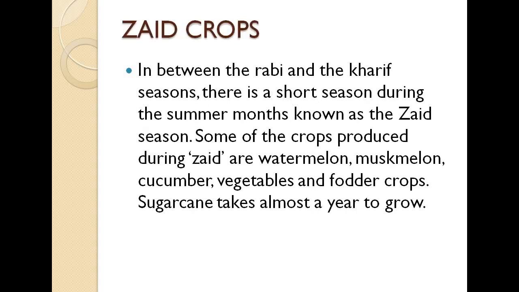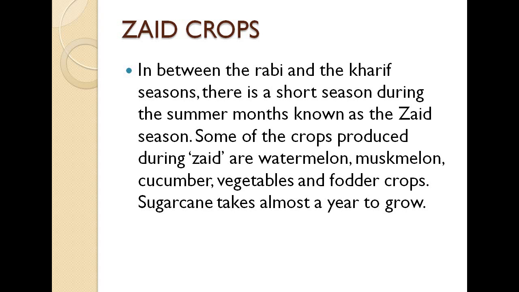Now the third type of crop is zaid crop. In between the Rabi and the Kharif seasons, there is a short season during the summer months known as the zaid season. It is a very short season that comes in the summer month, which is May, and some of the crops produced during zaid are watermelon, muskmelon, cucumber, vegetables, and fodder crops. Sugarcane takes almost a year to grow.